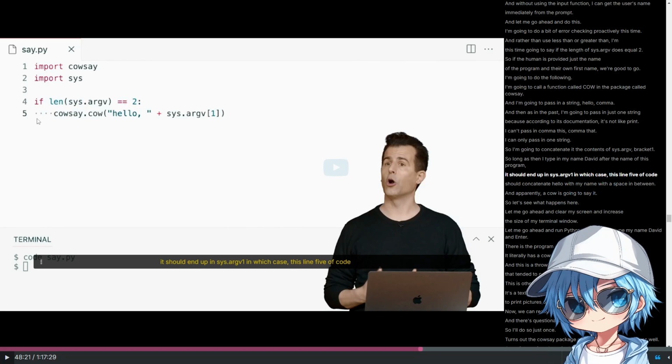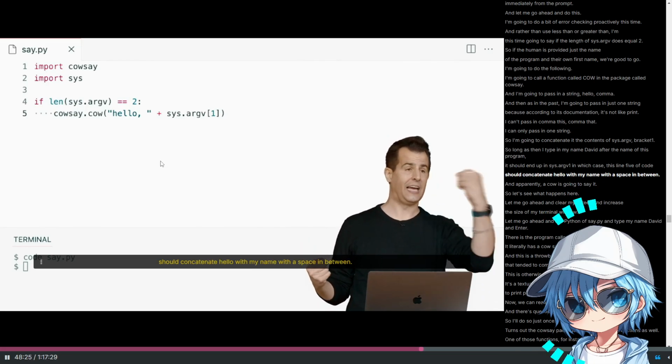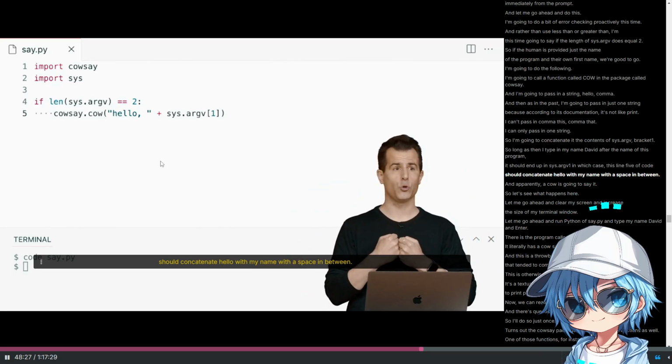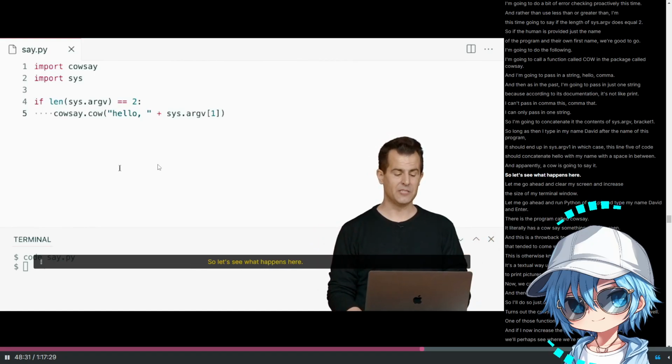And after, I use cowsay.cow, a cow, and I'm going to say my name, argv[1]. In which case this line 5 of code should concatenate hello with my name, with a space in between, and apparently a cow is going to say it. So let's see what happens here.